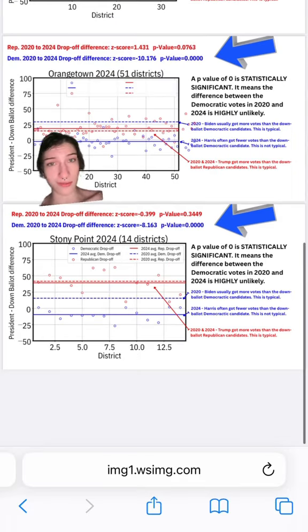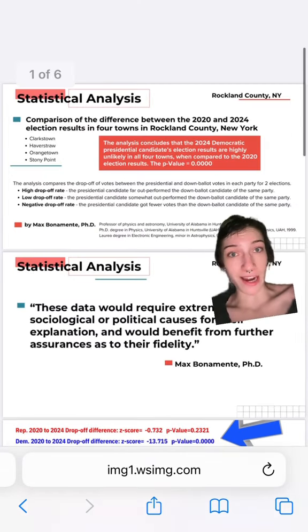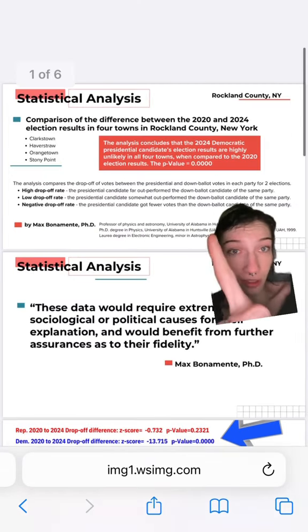And once again, last one, Stony Point, same thing. And you can see it in the graph between the Senate election and the presidential. For red, it's pretty close. And that's for all of them. So taking it back to the top, yes, the analysis concludes that the 2024 Democratic presidential candidates' election results are highly unlikely in all 4 towns when compared to the 2020 election results.